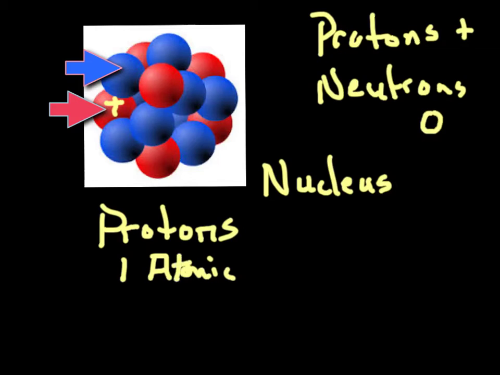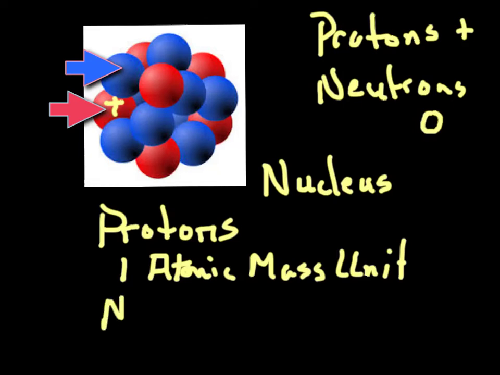Atomic mass unit. And 1 neutron also has 1 atomic mass unit. Now, atomic mass units are often called, and you'll hear me say this many times this year, AMUs. Okay?